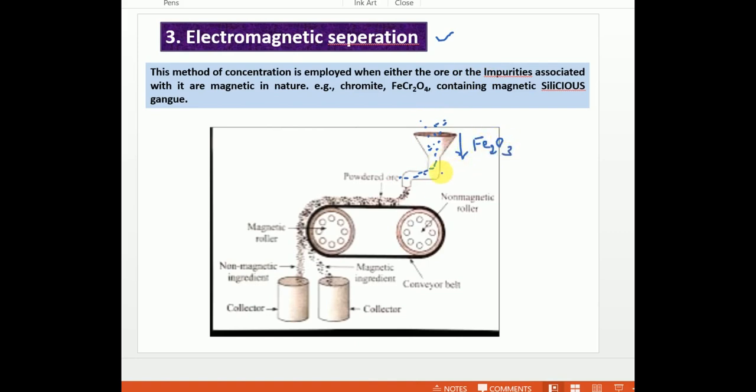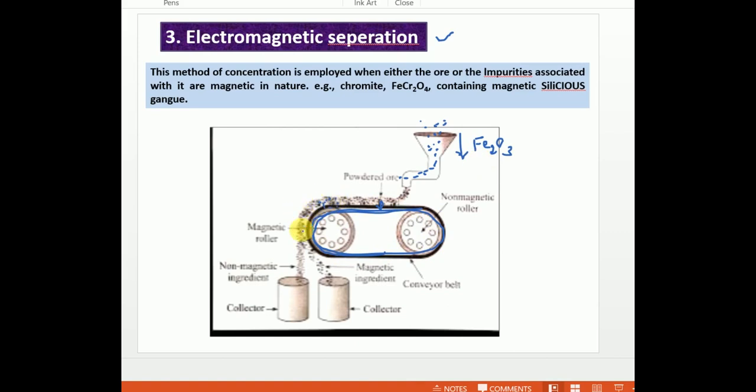We pour the ore continuously onto a rolling magnetic tape roller, which rotates continuously like this. As it is magnetic, it can attract magnetic material towards it. For example, I have chosen hematite ore which has non-magnetic impurities.